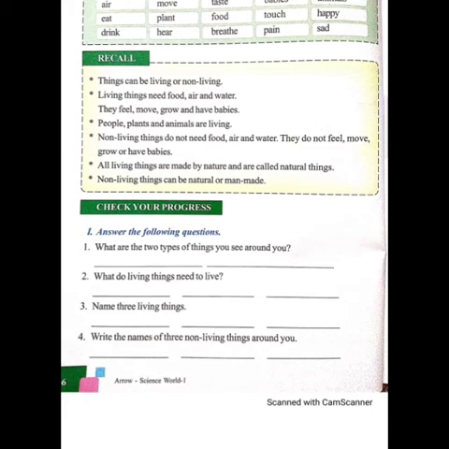Okay, you have to do what? You have to take out your science copy and write the spellings of these. Learn the spellings of these words and write them down in your copy by giving the date and chapter name. And the most important thing is you have to read the chapter thoroughly. One time, two times, three times, 100 times, read it. Okay, read the chapter thoroughly and write these keywords after learning them, one by one in that copy.